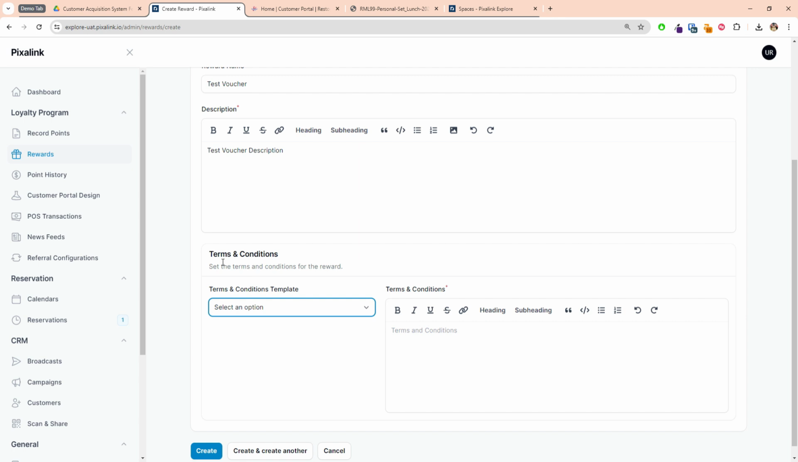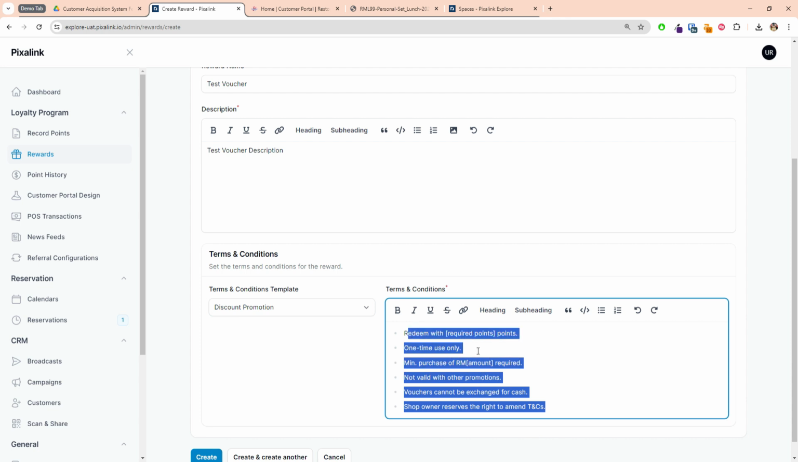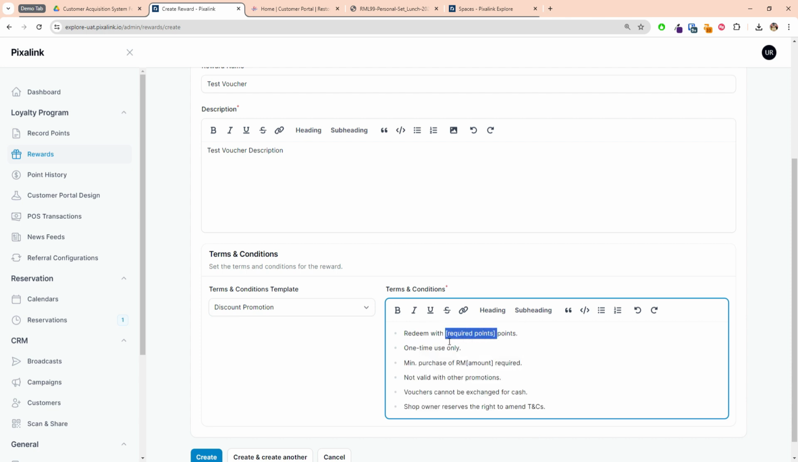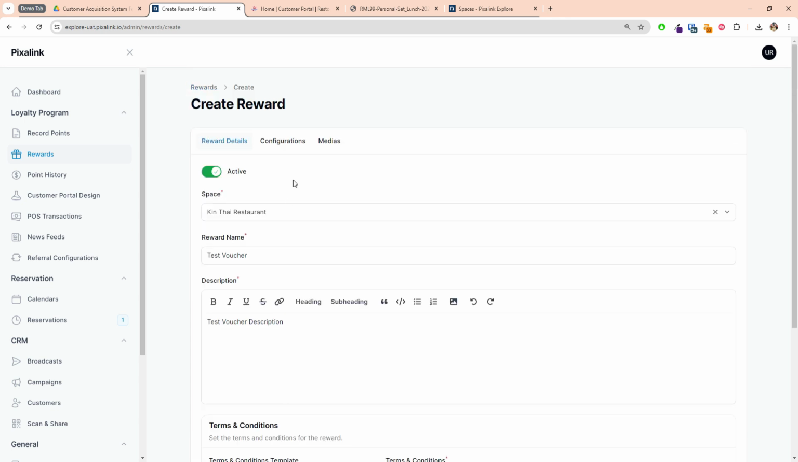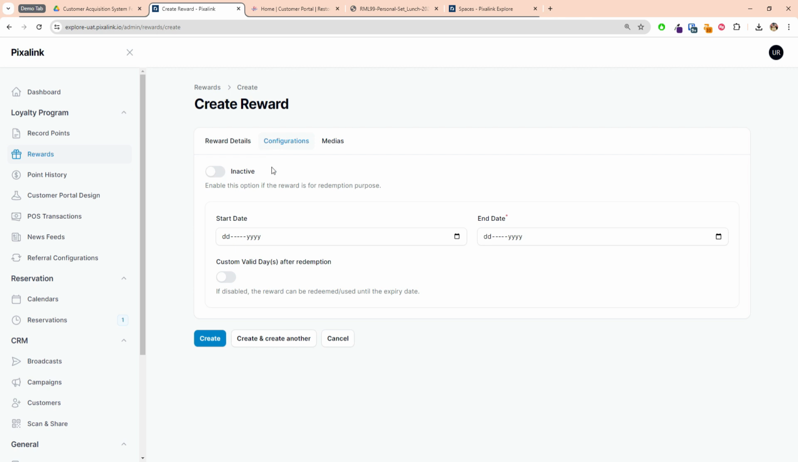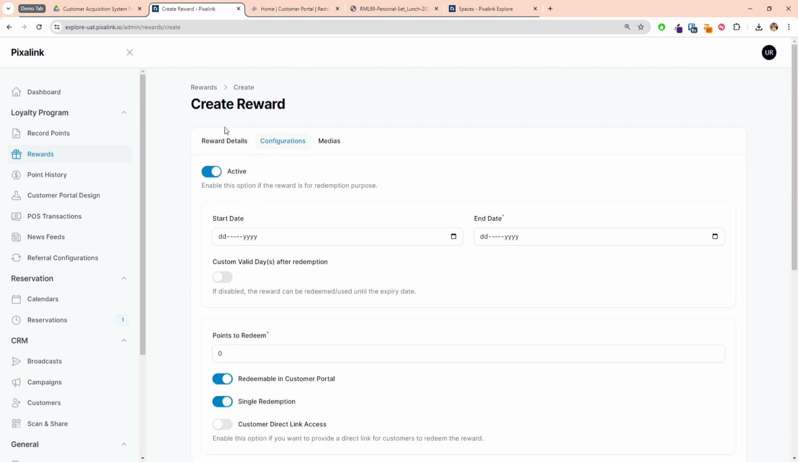And then under here, which is the terms and conditions, you can select from our template, or you can customize it yourself. For example, you can just select a template and then change the description or the terms and conditions. Okay, once you're done with that, you can come into the configuration. You can click active, so it means the voucher is active now. You can select an end date or a start date. If you want the voucher to start tomorrow, you can select that. Maybe you don't want a start date, you want to start it instantly, so you can leave the start date empty and just select the end date.